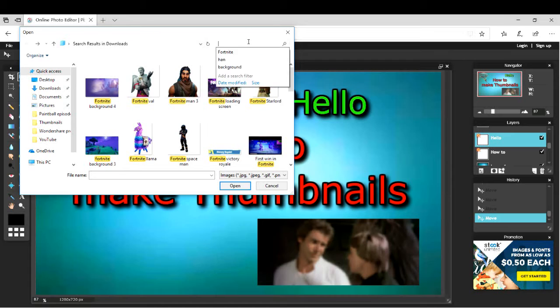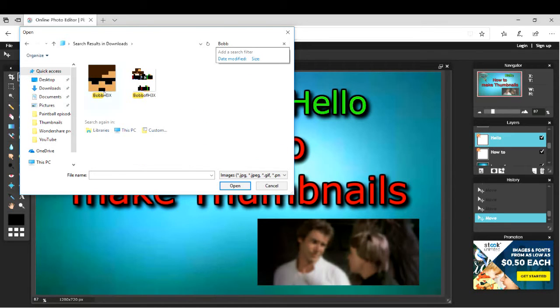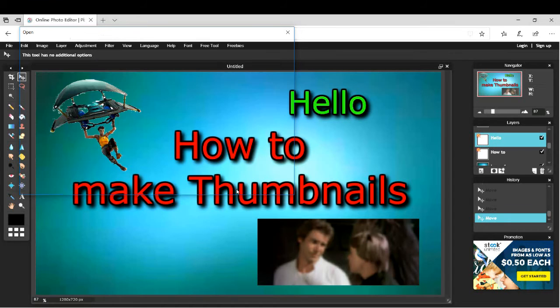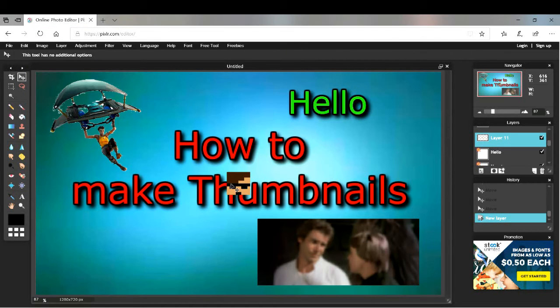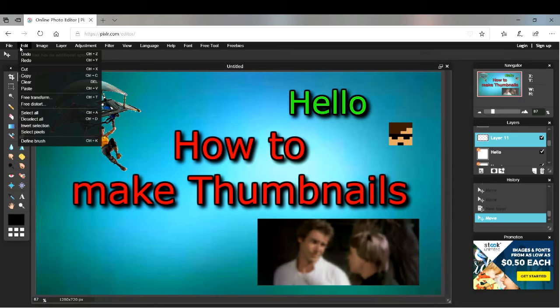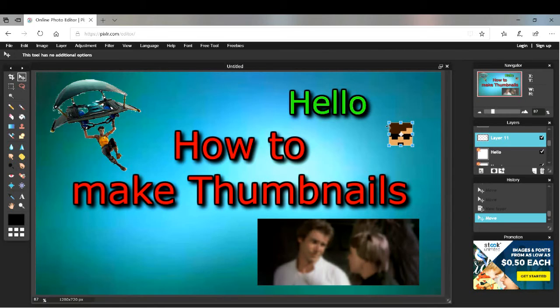Now, if you're a Minecraft person like myself, you can download your head or whatever through a skin site that your friend thinks. So I have my head. And I can use Free Transform. Now for this image, I have to hold Shift. So I do this. Look how weird that looks.